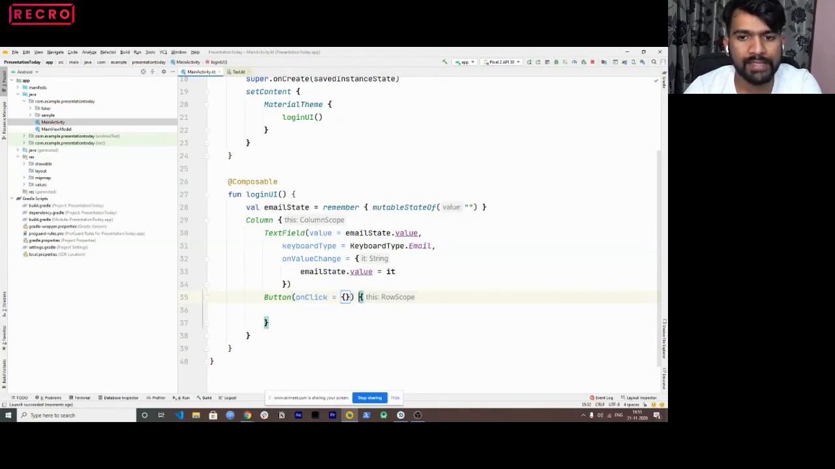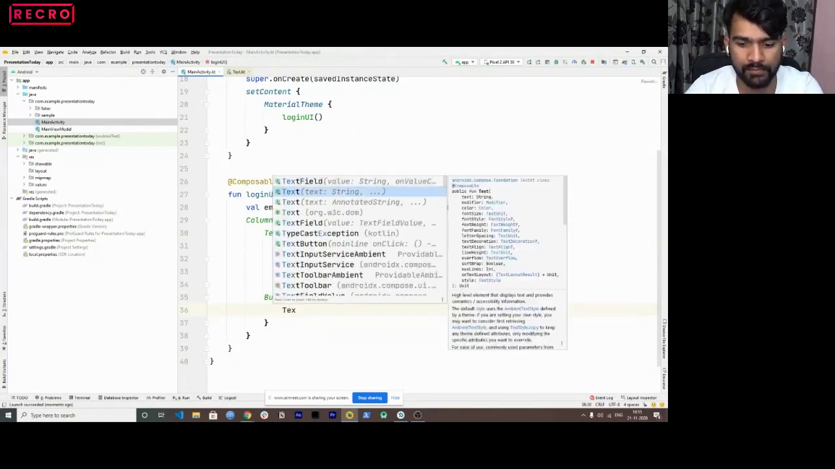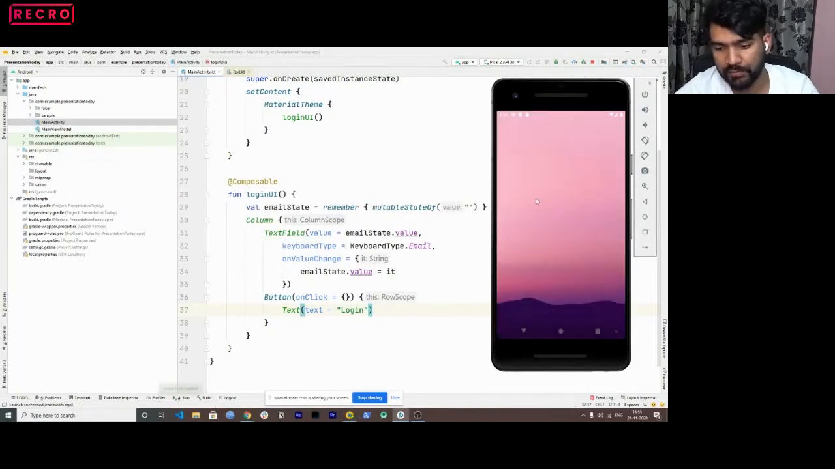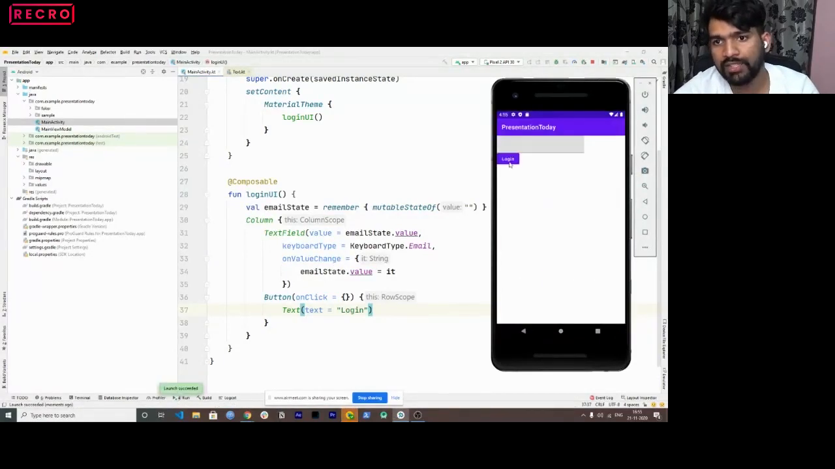And inside this scope, you can see there's a row scope. So now if I add a Text here, I'll pass, let's say, login. Let me render this as well and see what happens. Now you see a button coming as well, right? A login button, and the click listener is happening here.